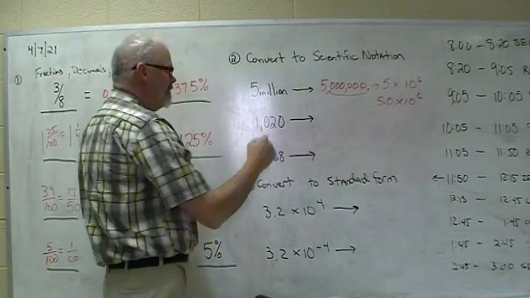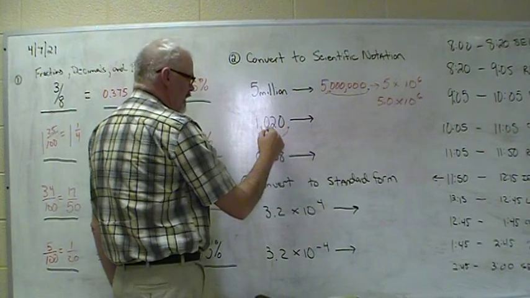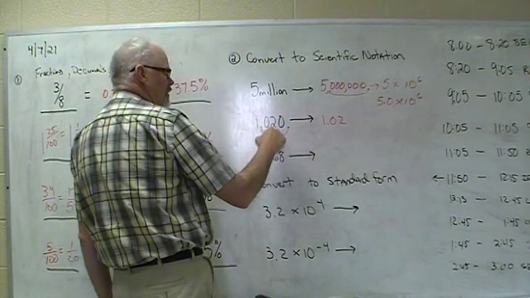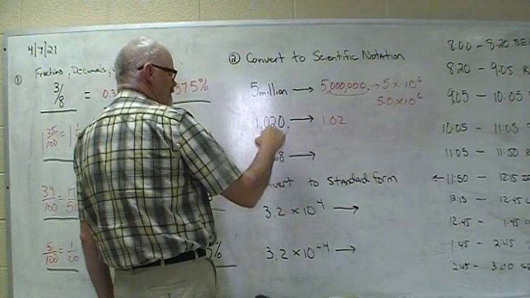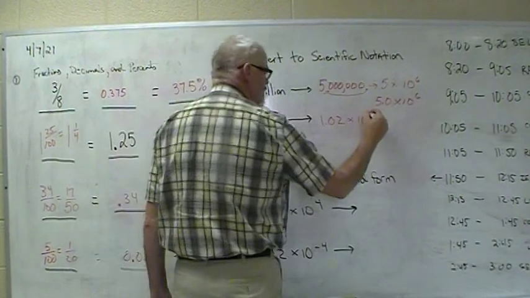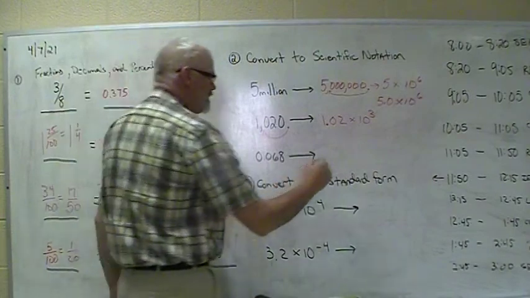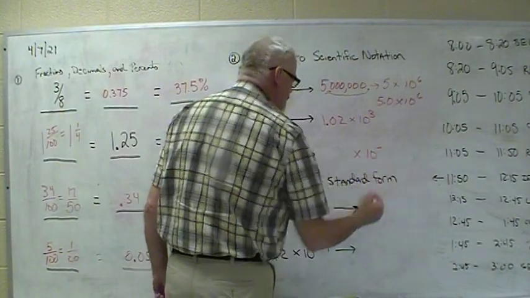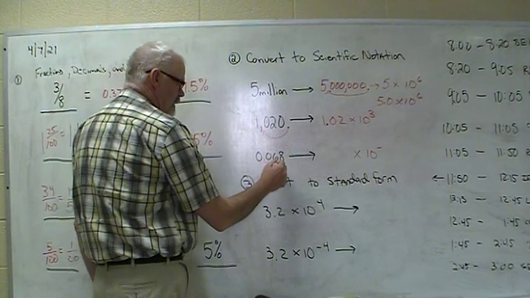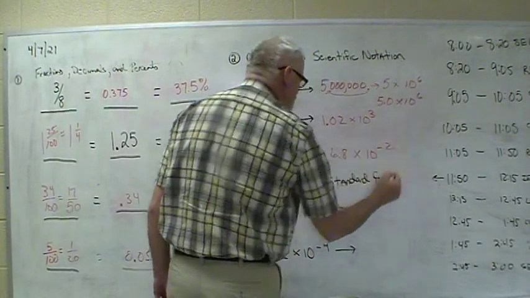This one, we got to move the decimal, right? We're going to move it from here to here. Our new number is 1.02. We got to write it all the way out to the 2, and the last number that's not 0, times 10, and we moved it 1, 2, 3 places. That's that one. This one is a little number, so I know my exponent's going to be negative. We got to move this one 2 places. Get to the first number that's not 0 and put the decimal on the other side of it. So this is 6.8 times 10 to the negative 2.